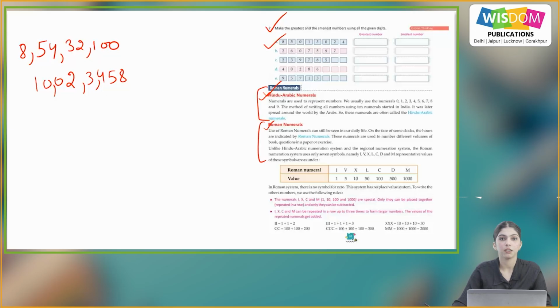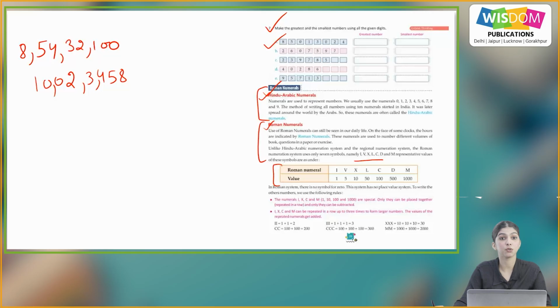Unlike the Hindu-Arabic numeration system, the Roman numeration system uses only 7 symbols, namely I, V, X, L, C, D and M, and the values of these symbols are as under.